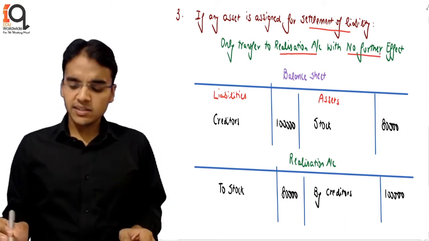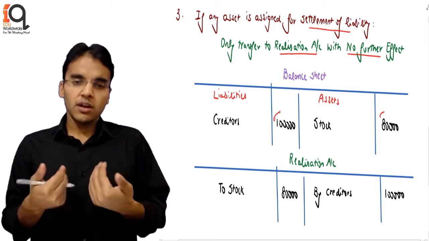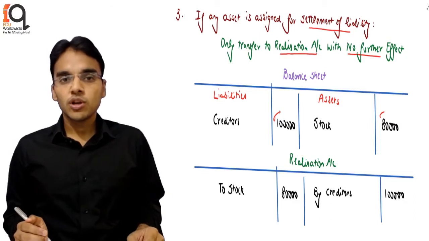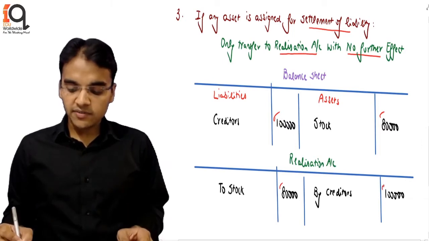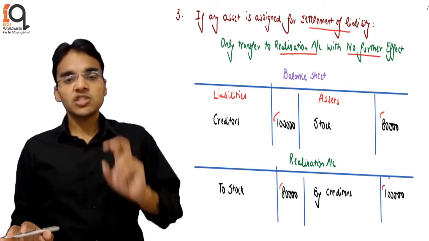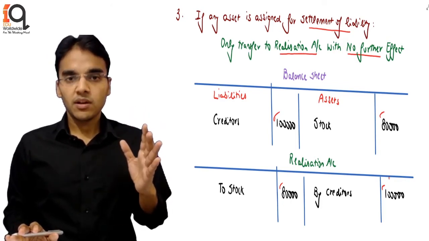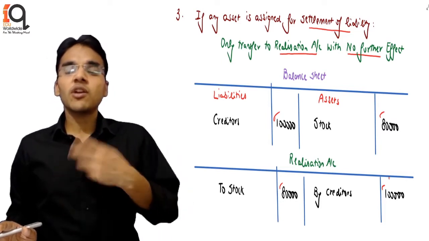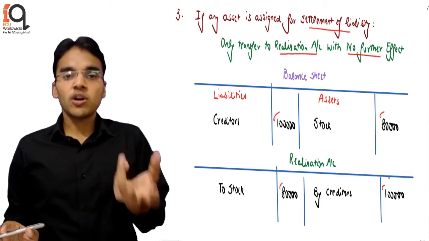So on the asset side, let us say there is a stock appearing at 80,000, and on the liability side there is a creditor appearing at 1 lakh. I have only taken a particular value. Obviously in the balance sheet there will be more items. Now what we are supposed to do, first of all, we will be transferring stock 80,000 and transferring creditors 1 lakh. With that, your accounts of stock and creditor respectively get closed. And the question says the stock has been given to the creditors for, let's say, 1 lakh. Means the creditors have accepted stock worth 80,000 for 1 lakh, because the liability due was 1 lakh.